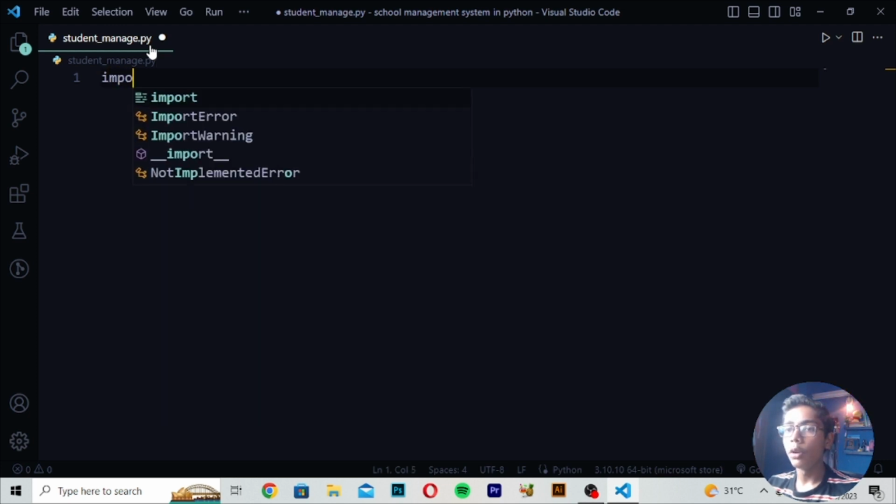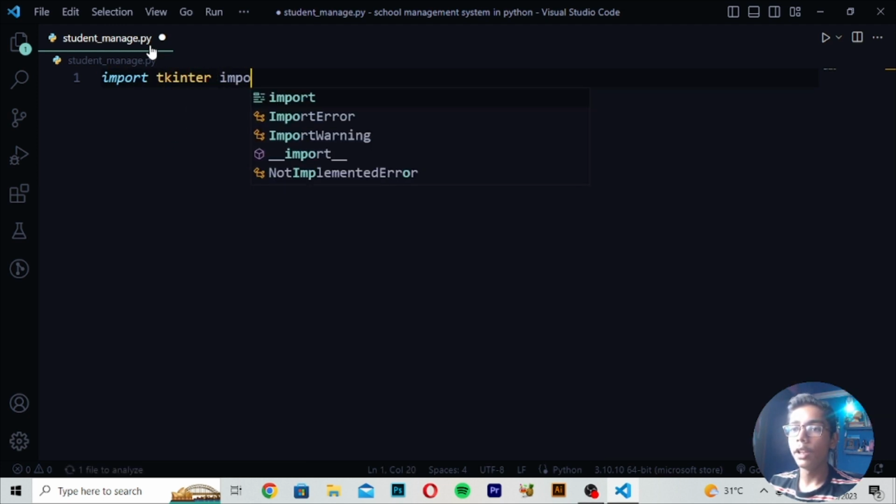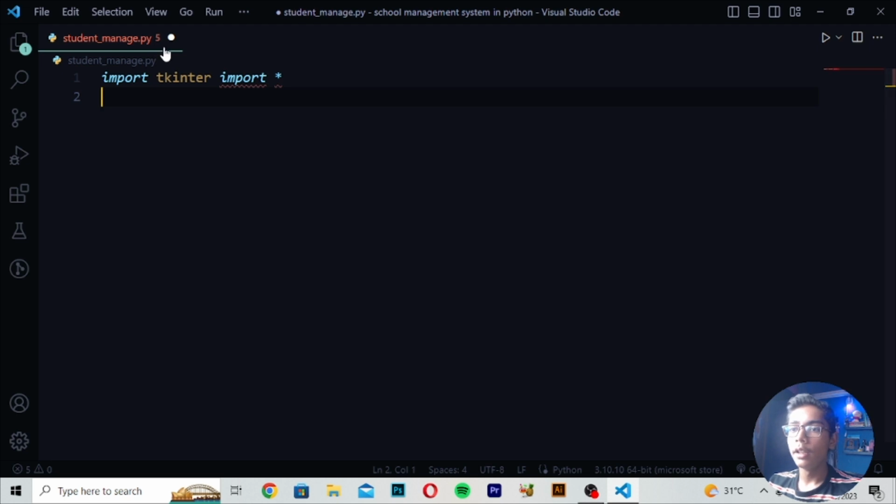Now here I will be importing some things. I will write import tkinter, like this. Then I will move down and write import. Here I will write from tkinter, because it is giving an error. Now I'll write sqlite3, right here, comma, sys.